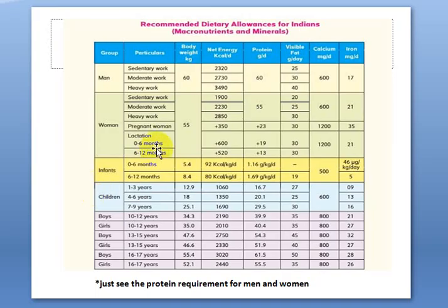And regarding the RDA requirement, just concentrate on this section only, protein. So how much we have to take? 60 gram per day for the man and 55 gram per day for the woman. This is enough. Just in general இது மட்டும் பார்த்துக்கோங்க, remaining thing is no need. So just see the protein requirement for men and women, and also for children, especially infants, about 1.6 gram, and for the children about 20 gram.